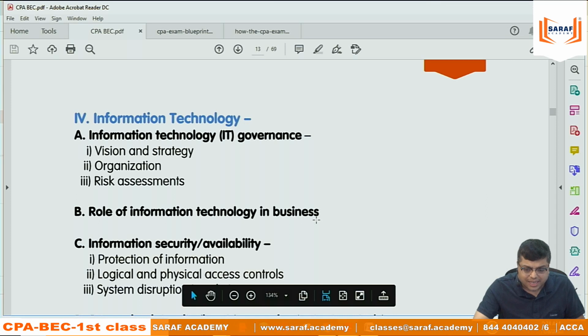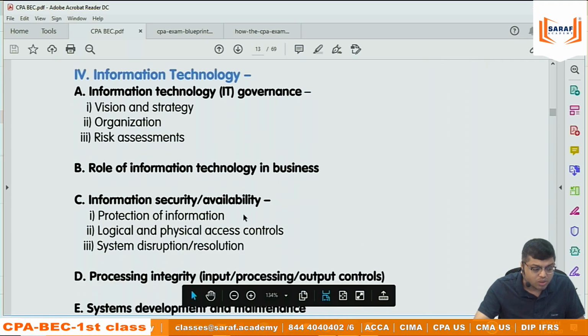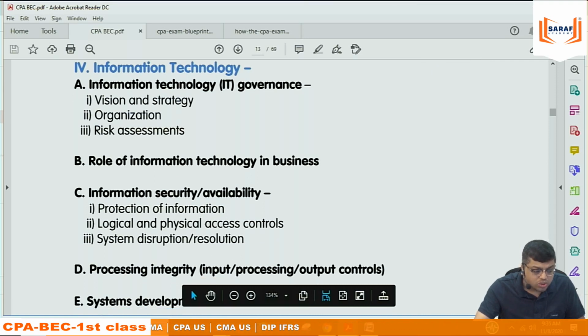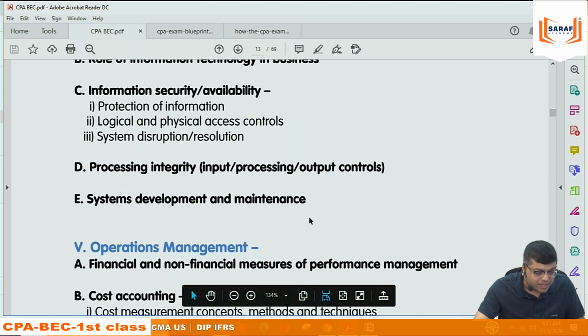Role of information technology, how information technology helps in growth of business. I think you are very well prepared relating to the role and growth of technology and all that. Information security, protection, information logical systems, then data security, what are the controls required, and system development and maintenance.